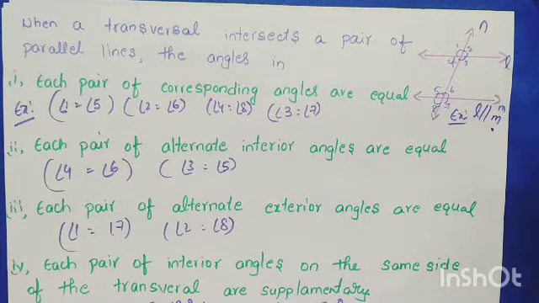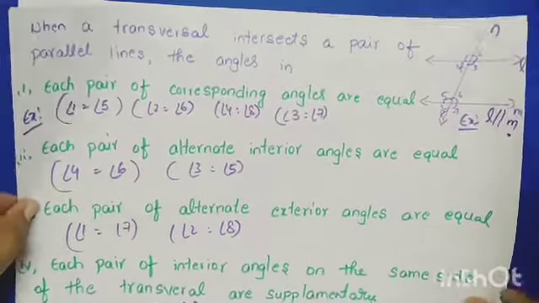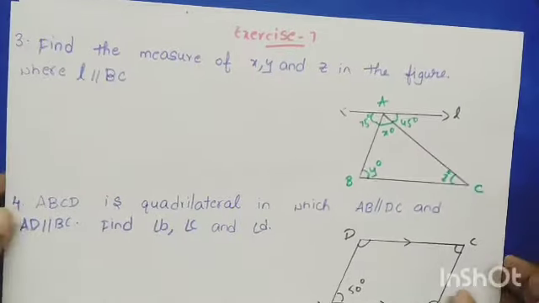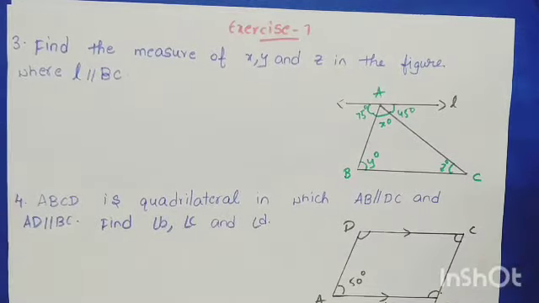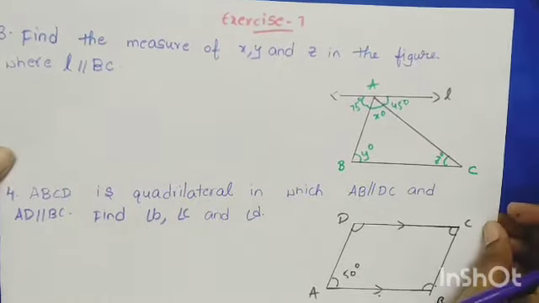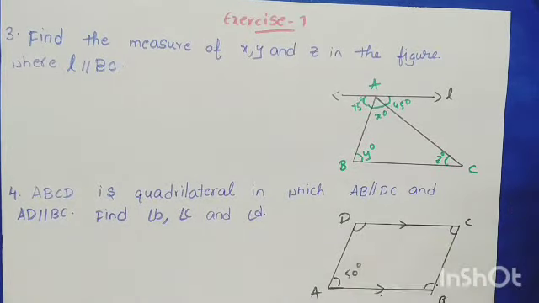Now based on this we have exercise 7, children. So now move on to the sums. In exercise 7, sums 1 and 2 shall be your homework, children. From 3, 4, 5, 6 I want to tell now. Sums 1 and 2 are very easy, only blanks, and you have to write the angles. If you follow the notes I gave you carefully, then you can answer them.